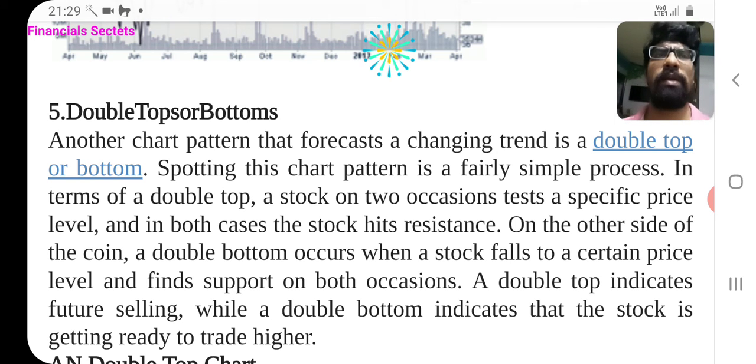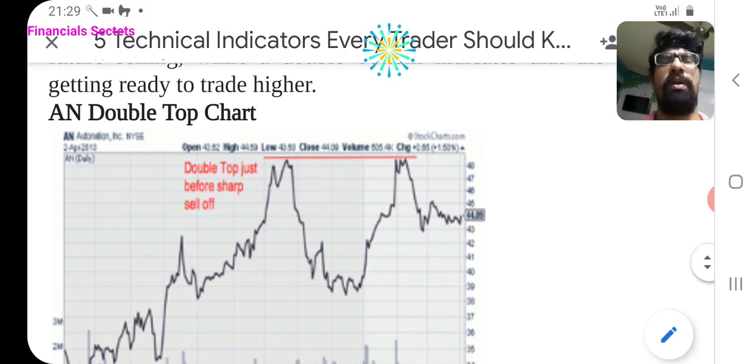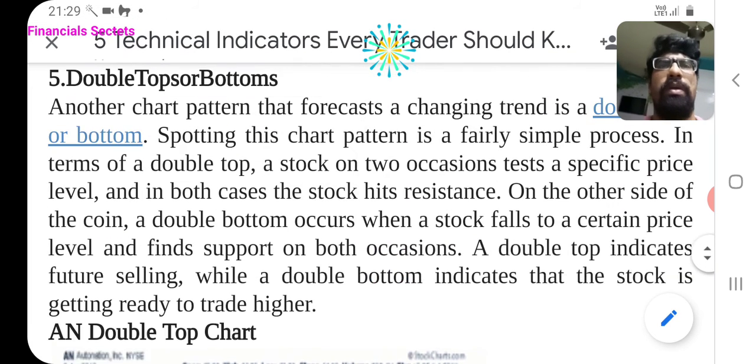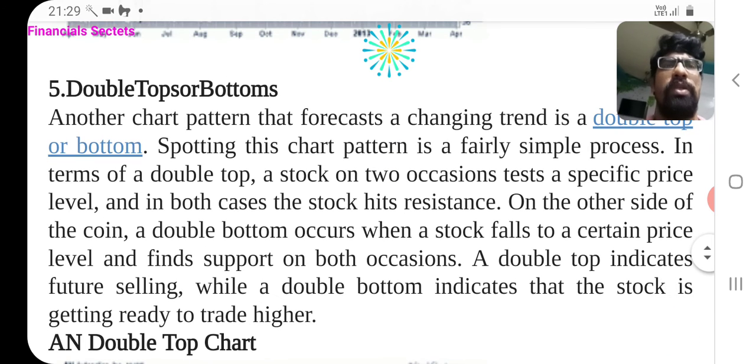Now next is double tops or bottoms. Another chart pattern that forecasts a changing trend is a double top or bottom. See this chart, double top. See again. Spotting this chart pattern is a fairly simple process.